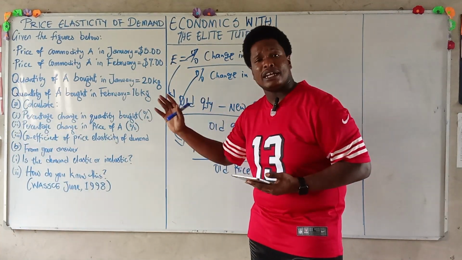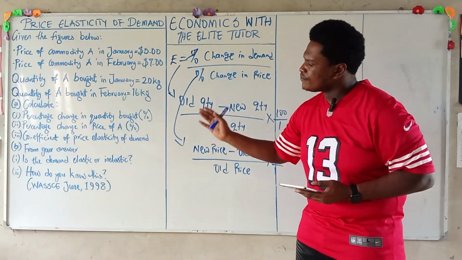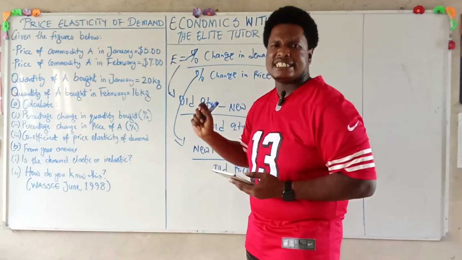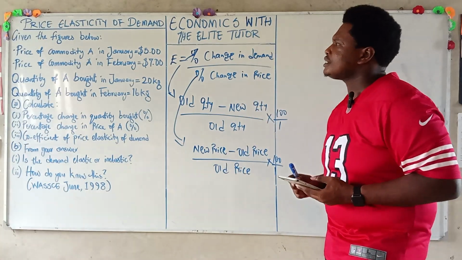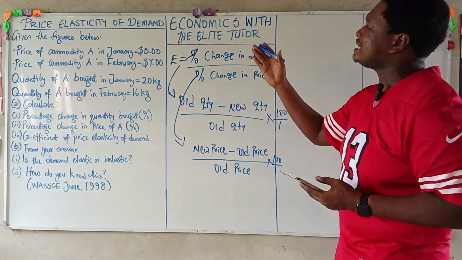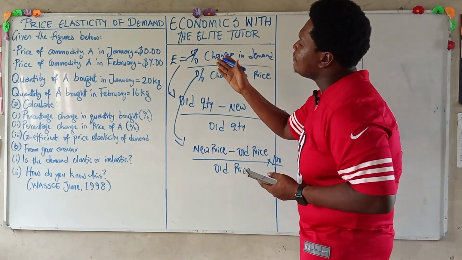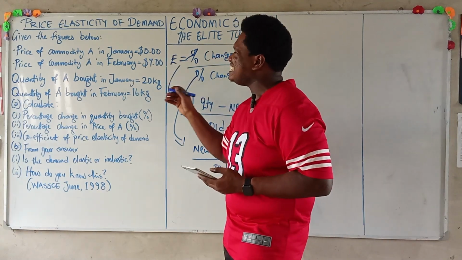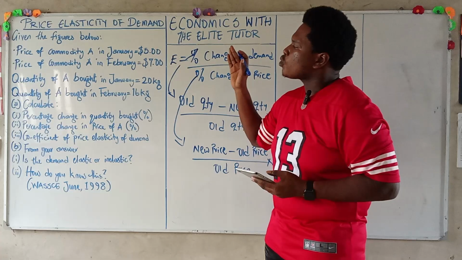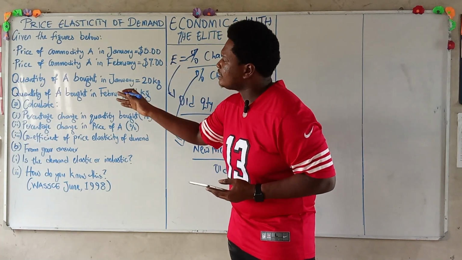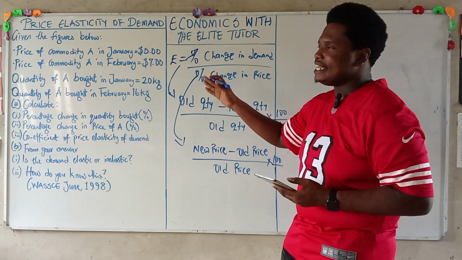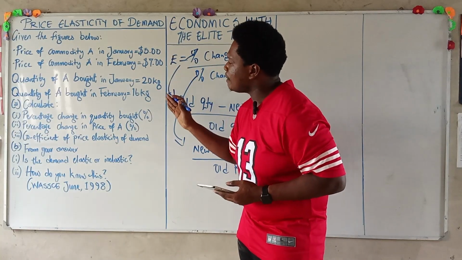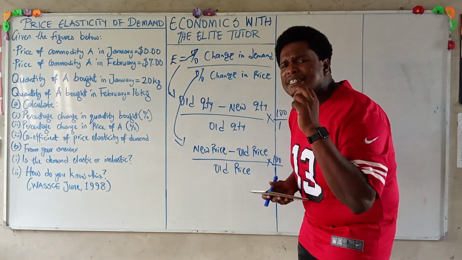We are going to be using this formula to solve this WAEC question from 1998. Now let's look at the question. We have the price of commodity A in January giving us $5, and the price of commodity A in February is given at $7. The quantity of A bought in January is 20 kg, and the quantity bought in February is 16 kg. Now, please pay attention.